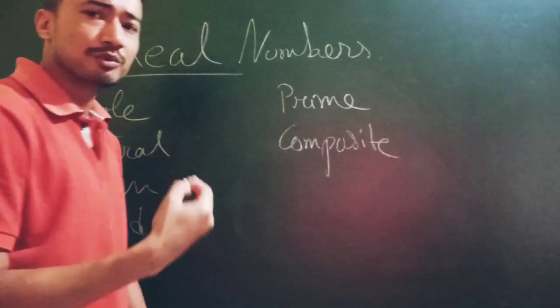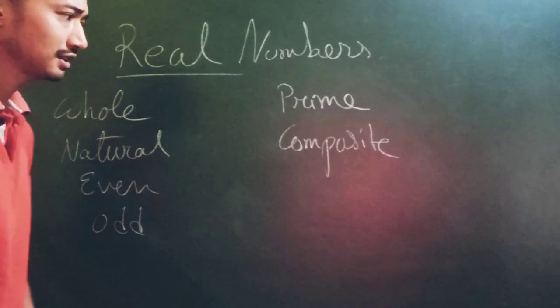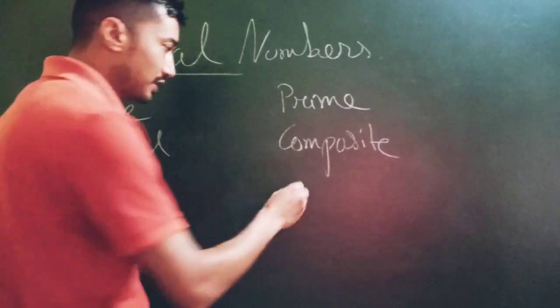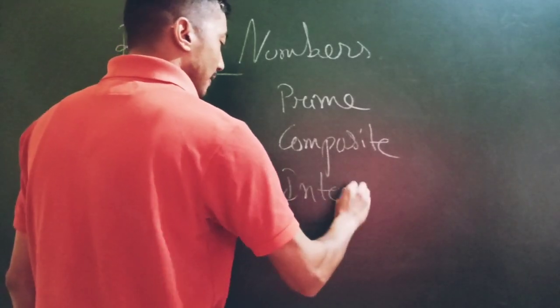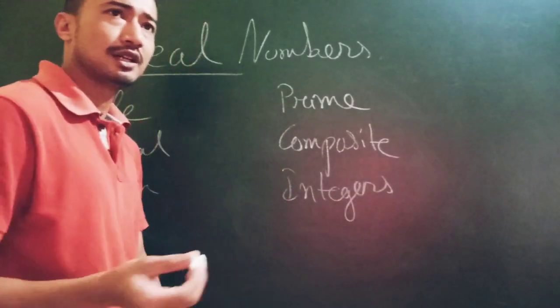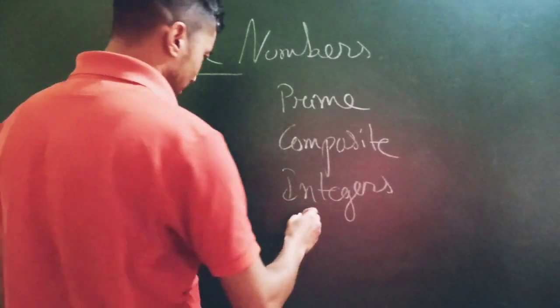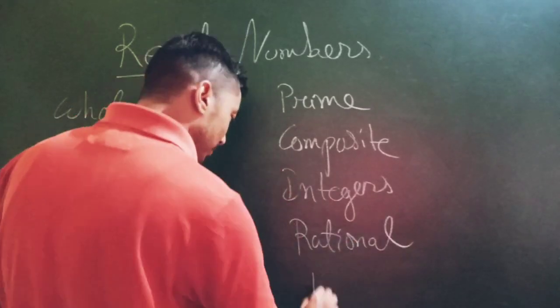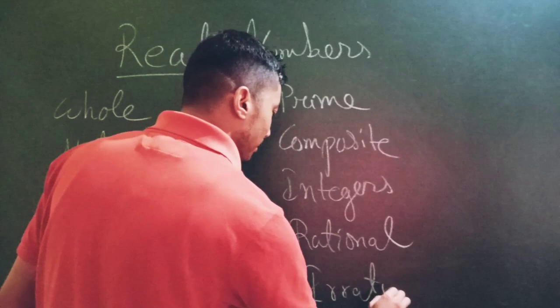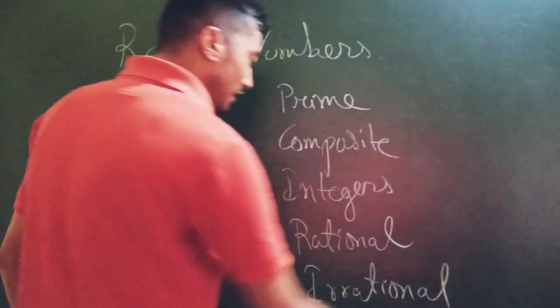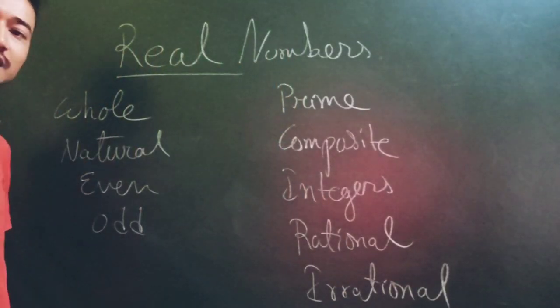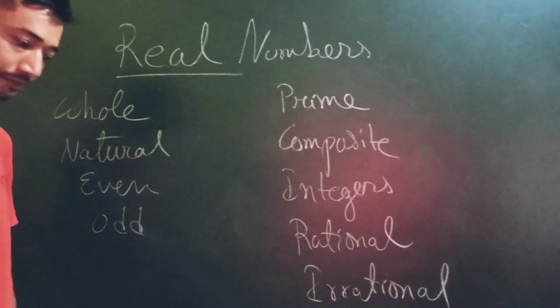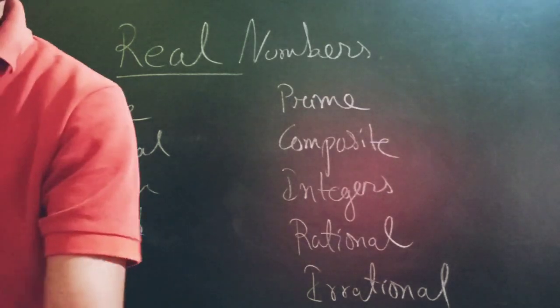Then when we move slightly higher up the classes, we have come across integers. Then after integers, we have come across rational numbers. These are recent number systems that we have studied, and irrational numbers. Now let's go back to these number systems one by one, and see for ourselves what these number systems are. Now let's start with whole numbers.